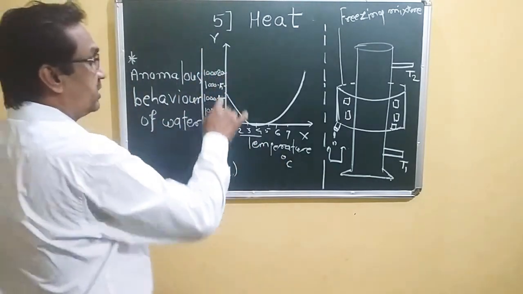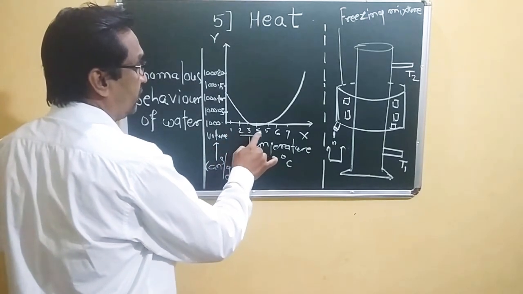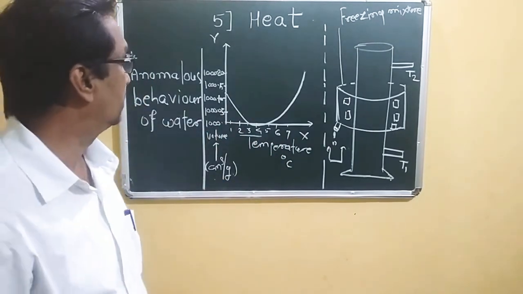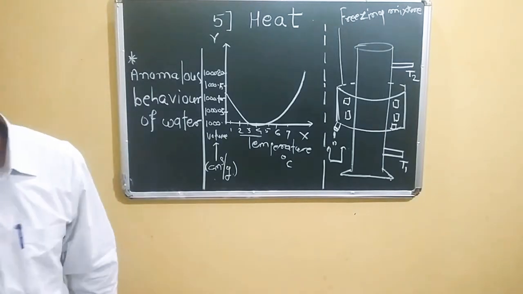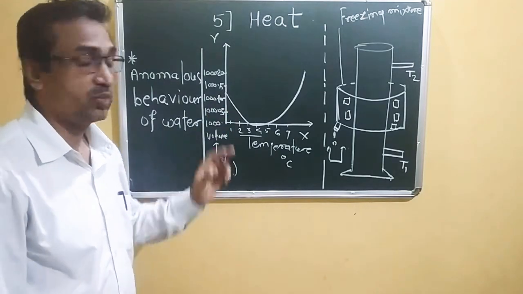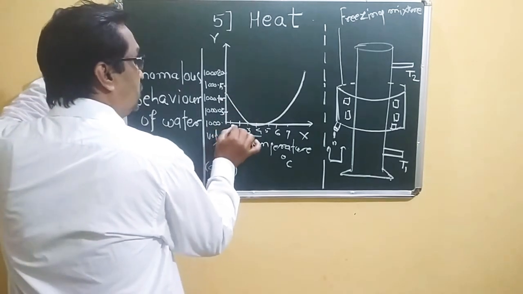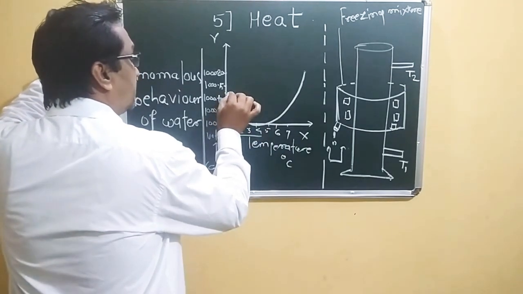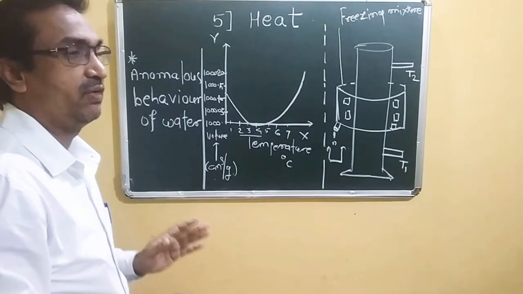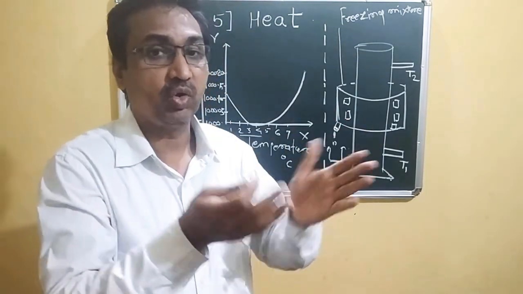Here is a graph. Temperature in degree Celsius: 1, 2, 3, 4, 5, 6, 7, 8. For this experiment we have taken 1 kilogram of water, heated starting from 0 degree Celsius. Naturally, when any substance is heated, it expands and its volume increases.